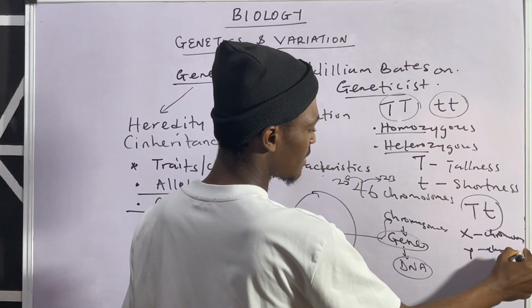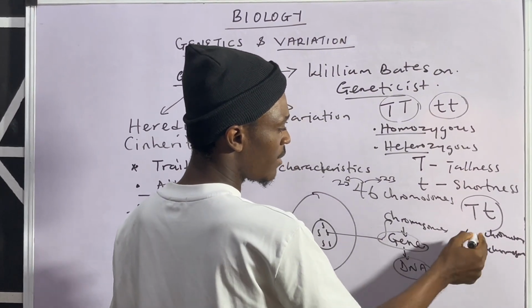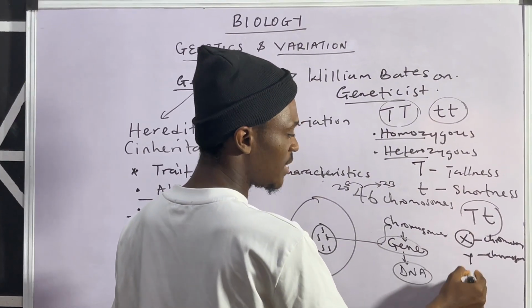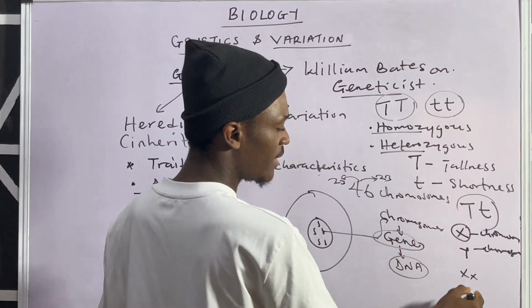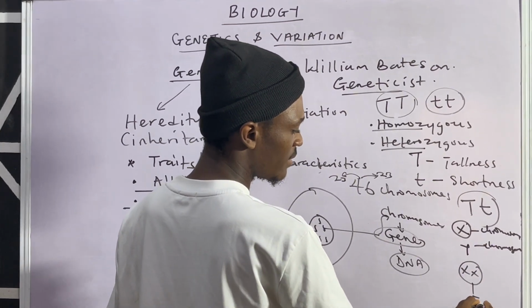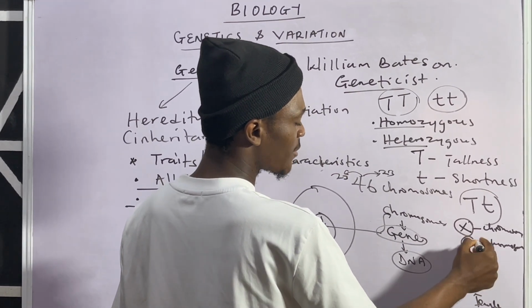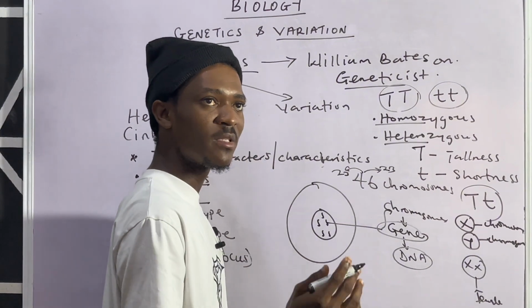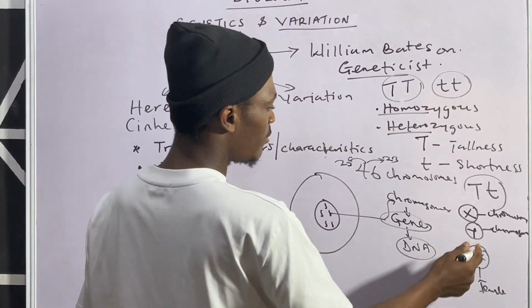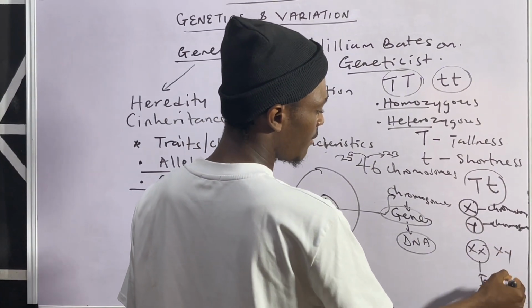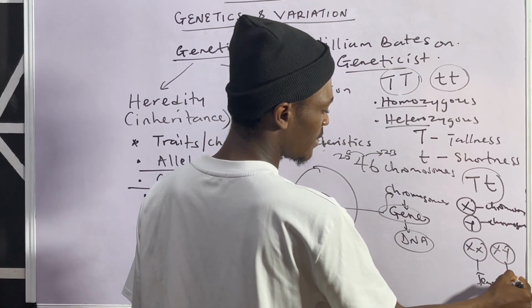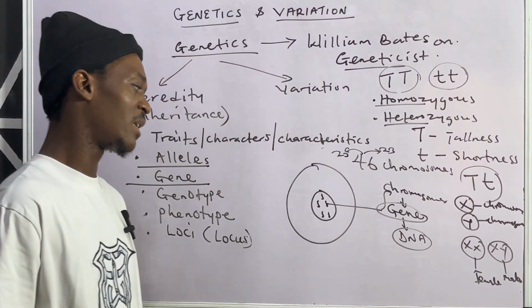When you have the X gamete of the sperm fertilizing the X of the egg, it forms what? A female child. But when you have the Y of the sperm, because in sperm we have both the X and the Y gametes, when the Y fertilizes the X of the egg, it gives rise to what? A male child. So that's under fertilization.